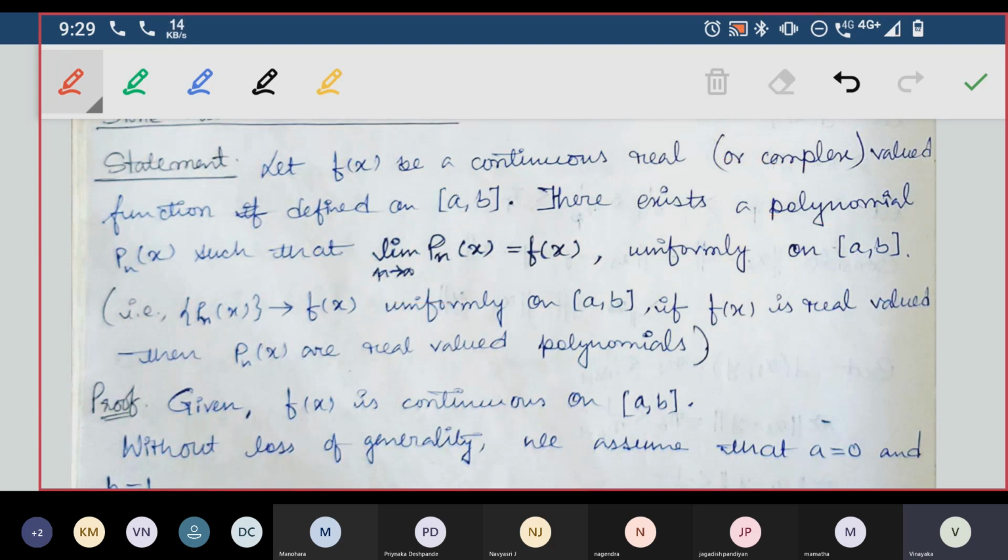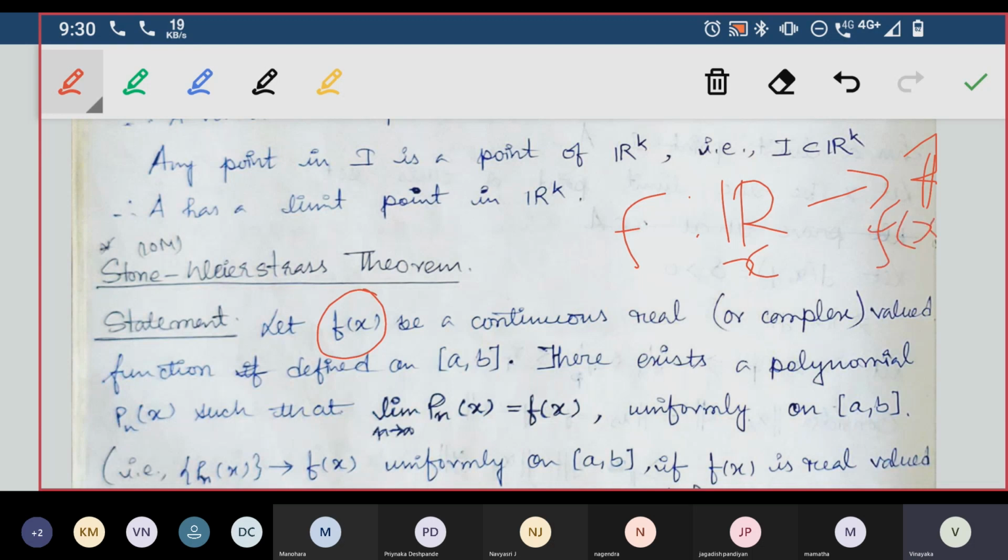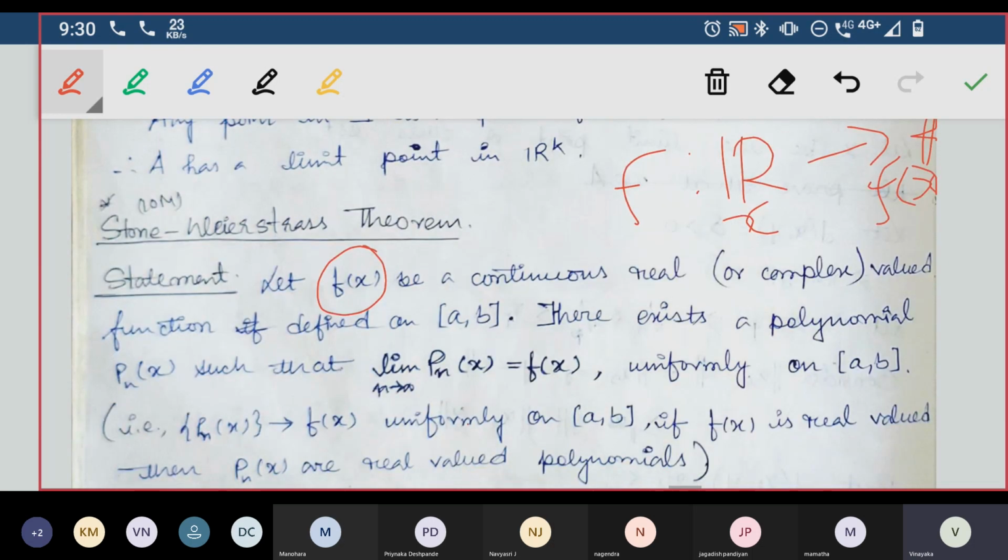So what does it mean? First, f of x is a continuous real valued function. It means the value f of x belongs to real space, so f is defined from R to R itself. That is, for any x belongs to R, f of x belongs to R. That is the first meaning.